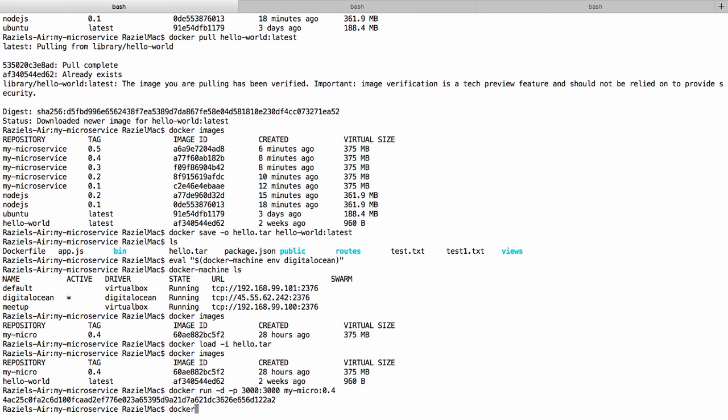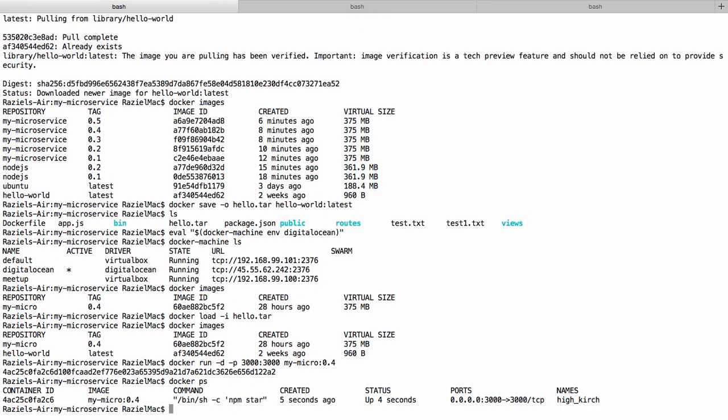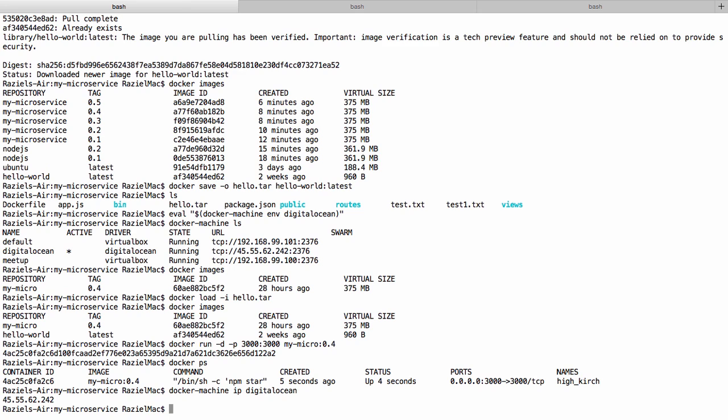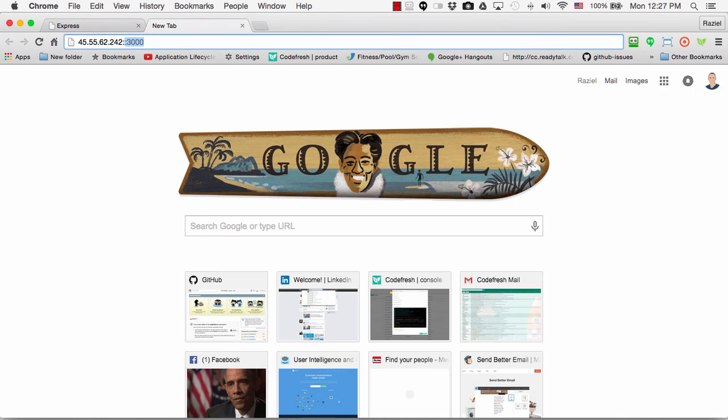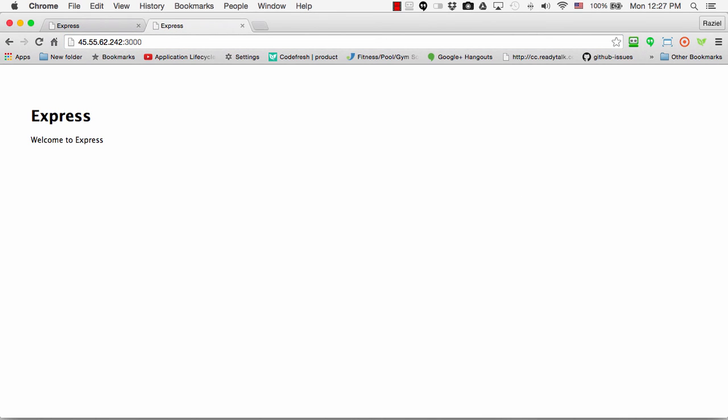We can do docker ps to see that we have a container running. We can run docker-machine ip digitalocean to see which IP we should use to access it in the browser. This is the IP. Let's copy, move back to the browser, have it here, port 3000. Here it works. Very easy, very simple. We have it running on DigitalOcean. We can do the same on any other cloud provider.